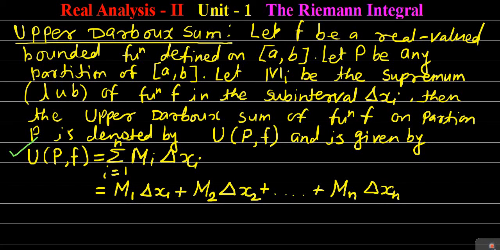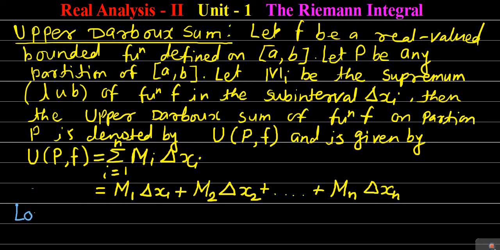Then after defining the upper Darboux sum, we have defined the lower Darboux sum also. How have we defined the lower Darboux sum? The definition of lower Darboux sum is very similar to that of the upper Darboux sum, with slight changes. I am going to write those changes here. Now I am defining the lower Darboux sum, and for defining it you have to write all this definition with the changes. I am only indicating the changes, not writing down each and everything in the definition.